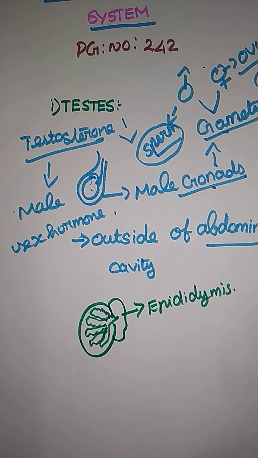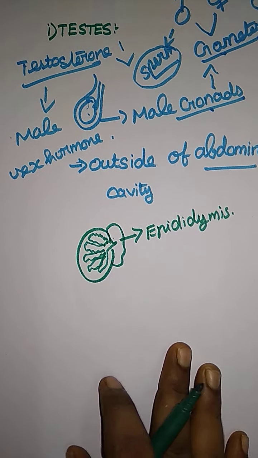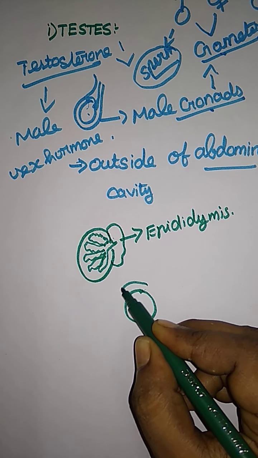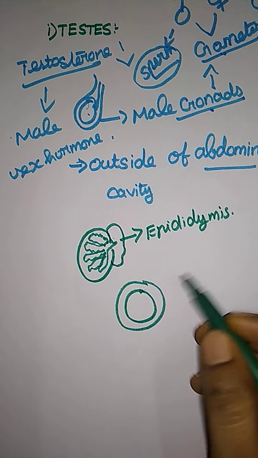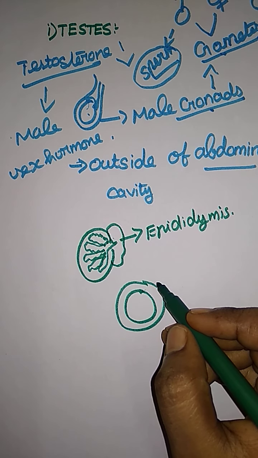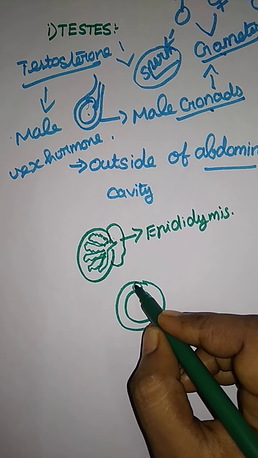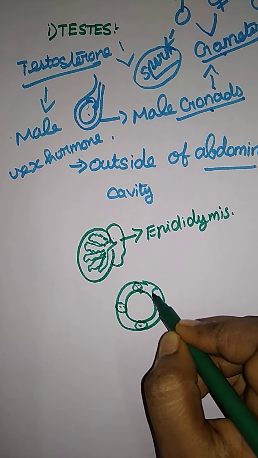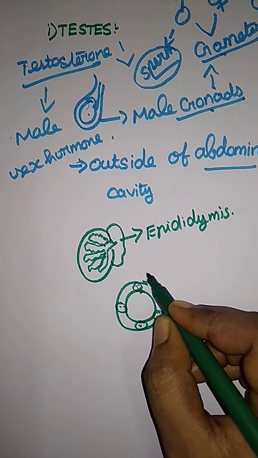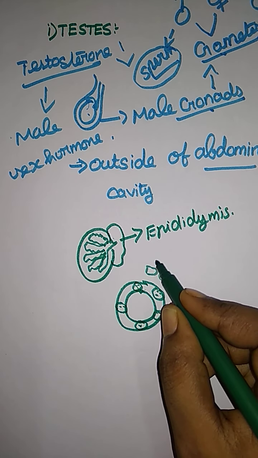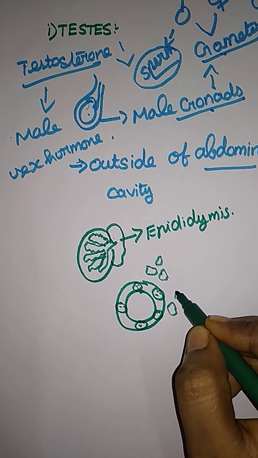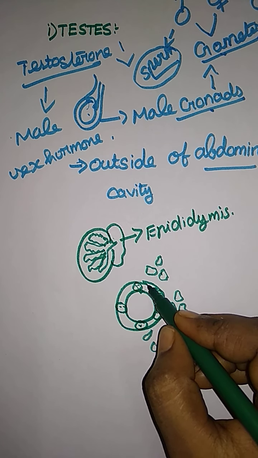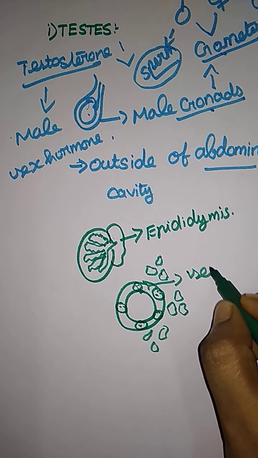Epididymis. I already said that if you take a cross section of a seminiferous tubule, this is the cross section of a seminiferous tubule. It has two types of cells, Sertoli cells and Leydig cells. Here this is a Sertoli cell.